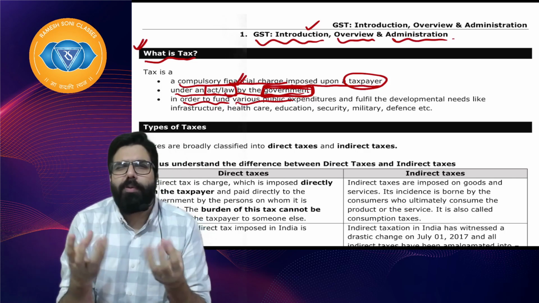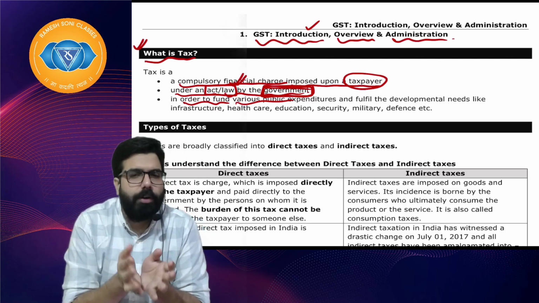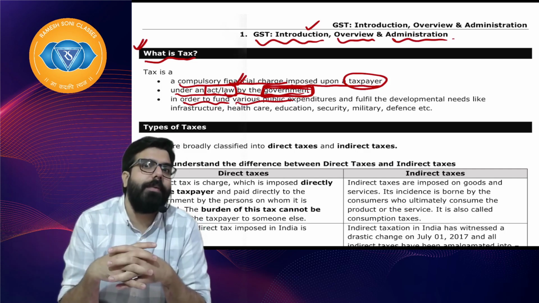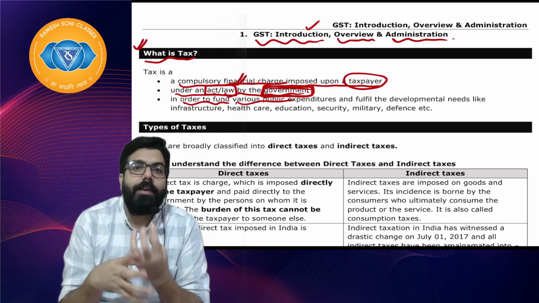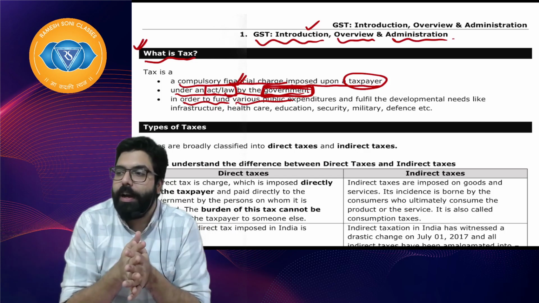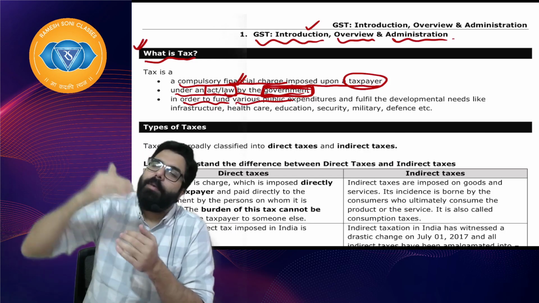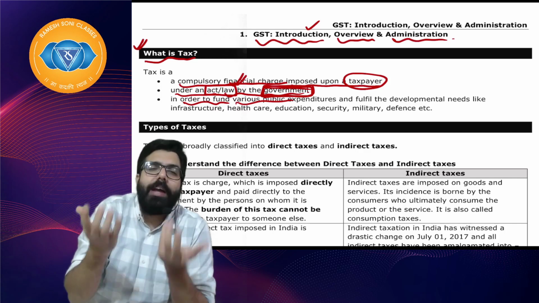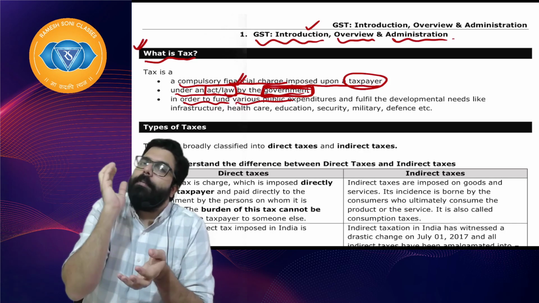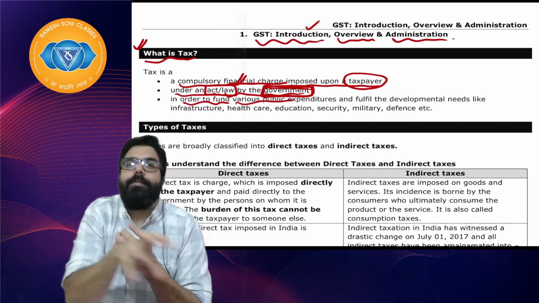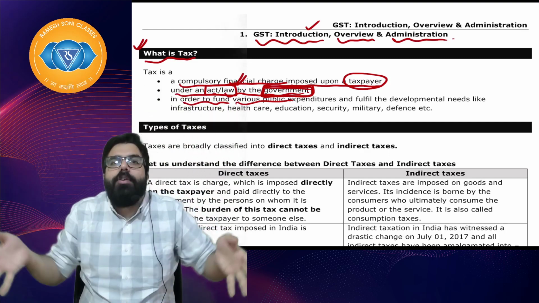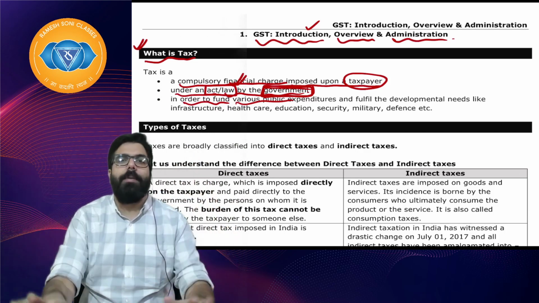Baba, for a simple example, your mother or your father needs money to run the family, to meet all the expenses of the family. So we all have a budget for how we run the family. In the same way, the government, in order to run the country, needs money. So from where will the government get the money? Baba, that money is collected in the form of tax from all of us. So we give money to the government and the government uses it for the benefit of all of us.